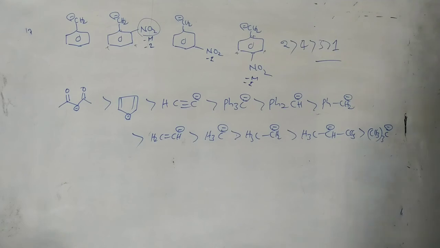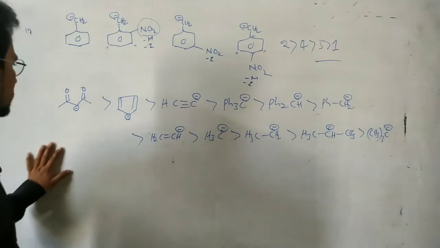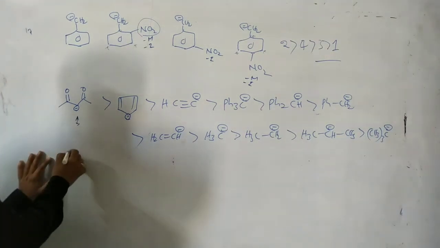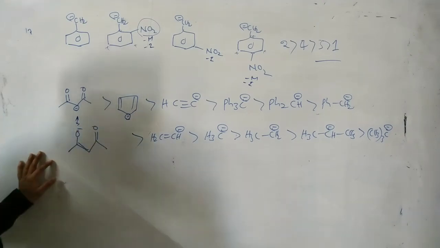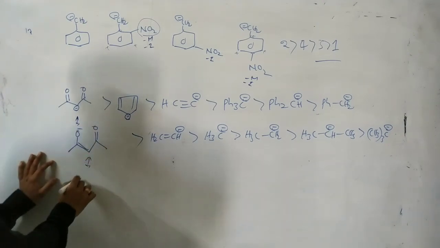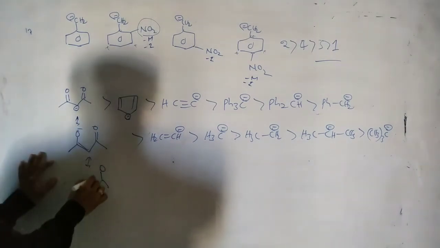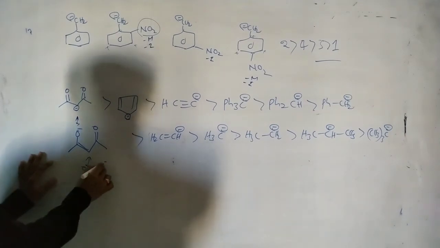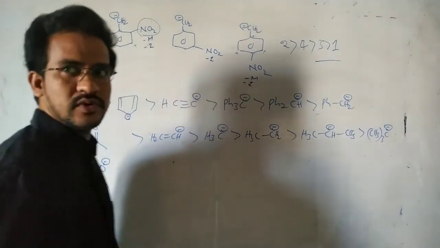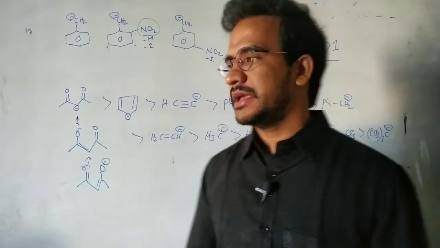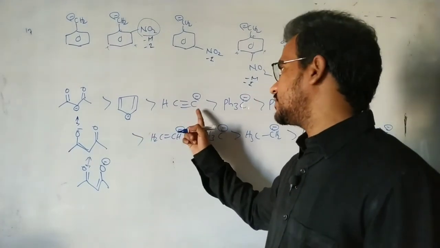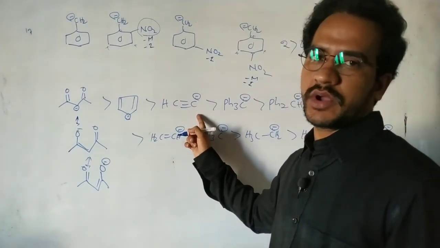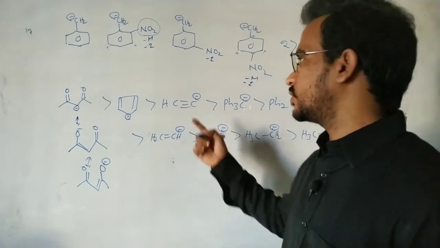This is the overall stability of the carbanion. This carbanion is more stable because the negative charge is delocalized into the oxygen atom, and equal resonance structures are possible. The negative charge is delocalized into the oxygen atoms. That's why this carbanion is more stable. Next, aromatic stabilized carbanion. Here based on the electronegativity, the negative charge is on the more electronegative atom.